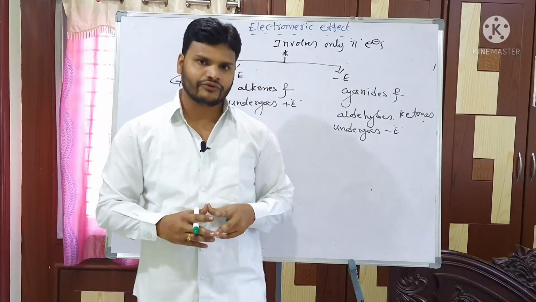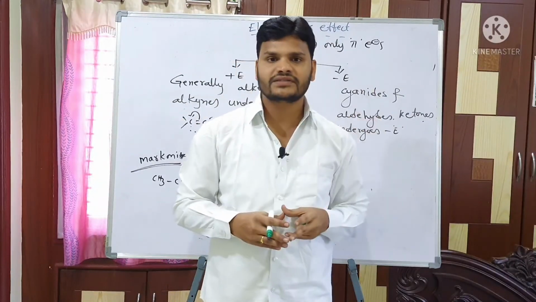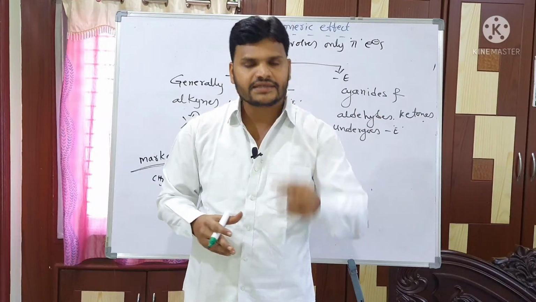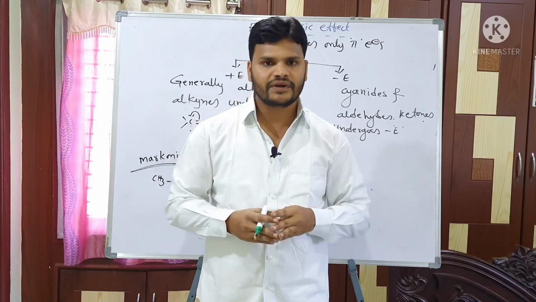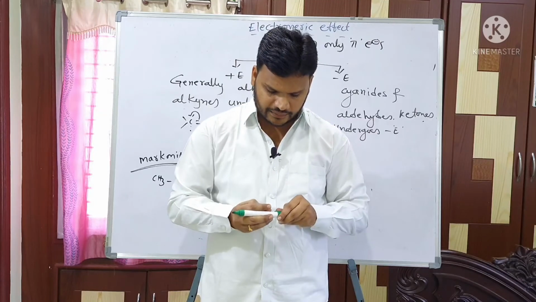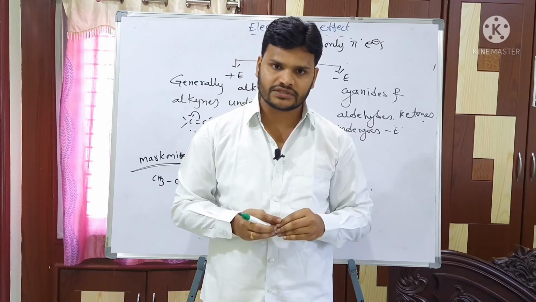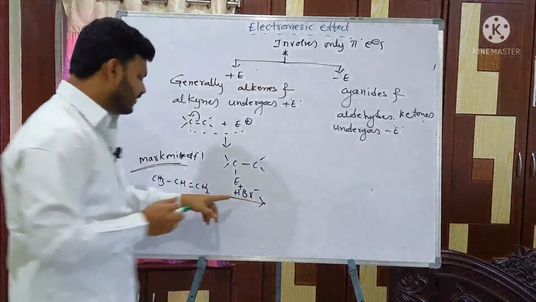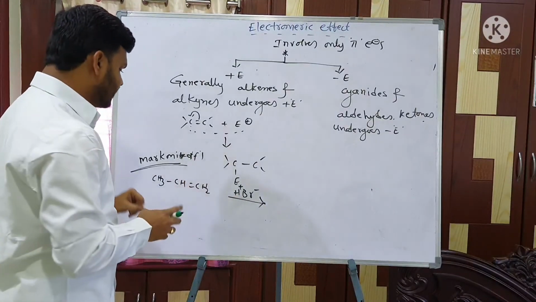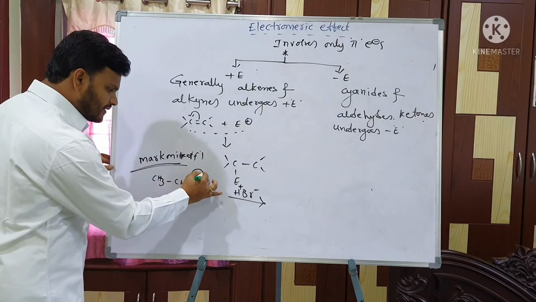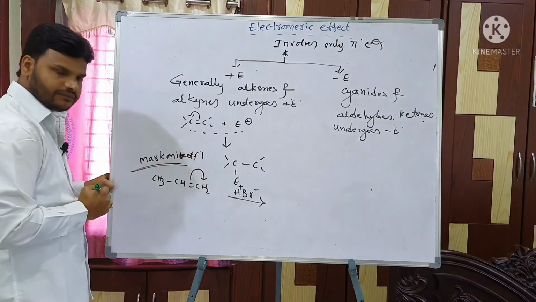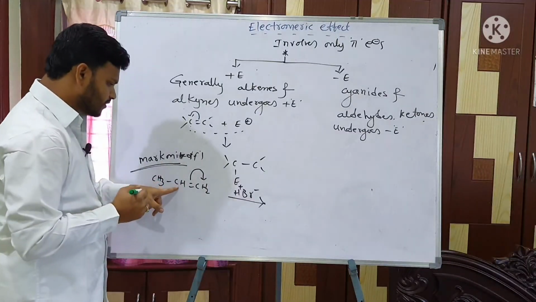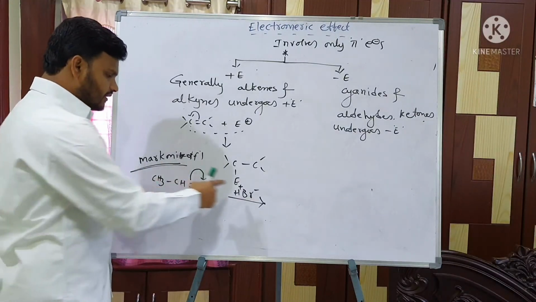What is the Markovnikov rule? The negative part is attached to the unsaturated carbon which carries fewer hydrogens. Here, what is the electrophile? H+. What will happen here? This bond is 100% shifted towards the right side only. Next, here positive charge and here negative charge.